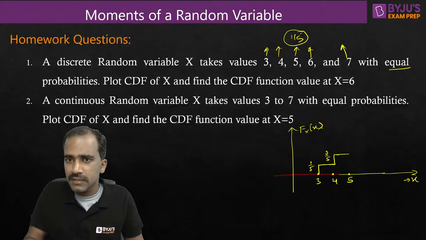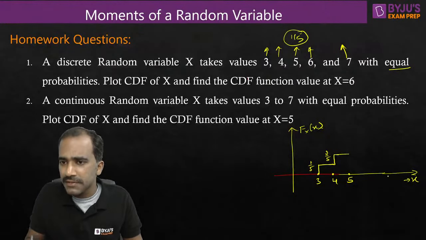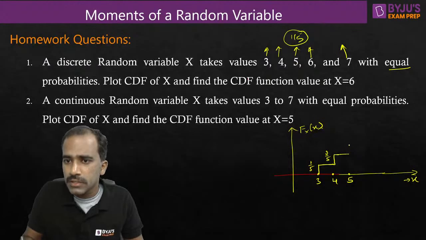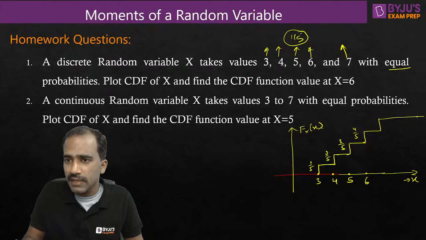And at 5, there is something to accumulate, a non-zero probability of 1 by 5. CDF means accumulated probability. As you travel from minus infinity to plus infinity, whatever probabilities are there, you just accumulate them and plot it. So at 5, it will become 3 by 5. Next, at 6, there is something more to accumulate, 4 by 5. And at 7, there is something more to accumulate. It will become 5 by 5, or 1.